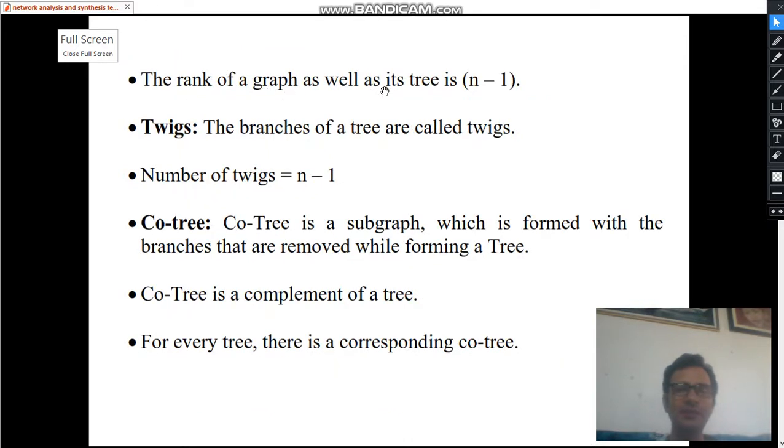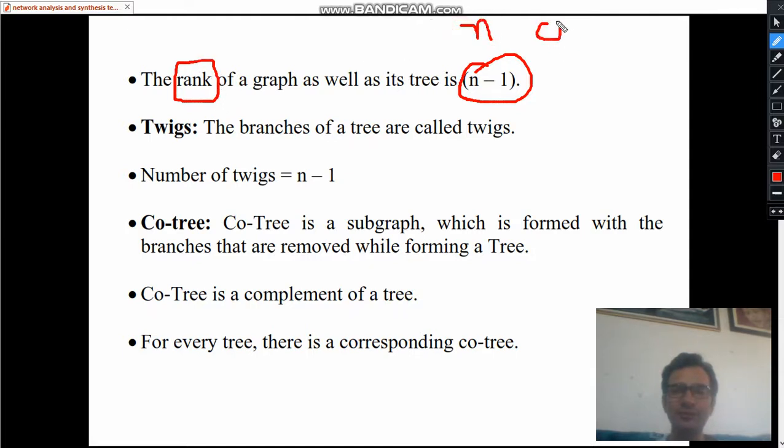The rank of a graph as well as its tree is n minus 1. We always have n number of nodes, whether it is the whole graph or its tree. In both situations, it will have n nodes.